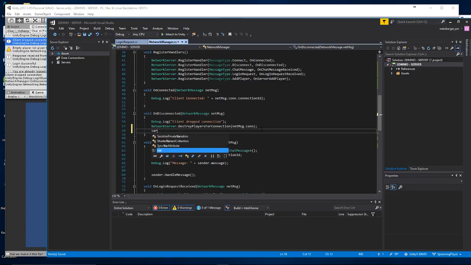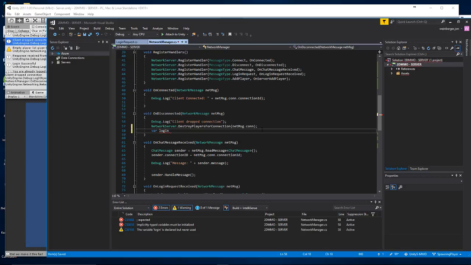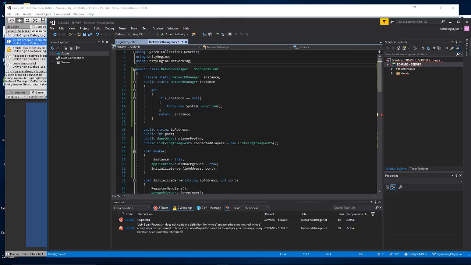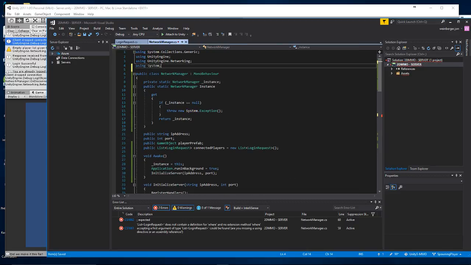We're going to say login request to remove. So login request to remove is equal to connected players where, and I need to include link using system.link.